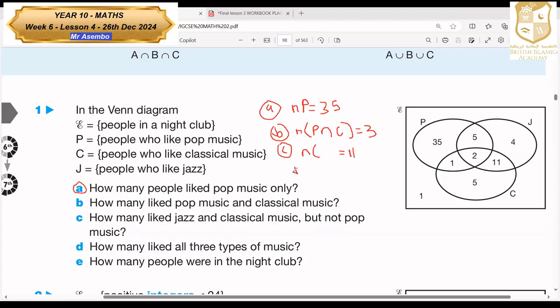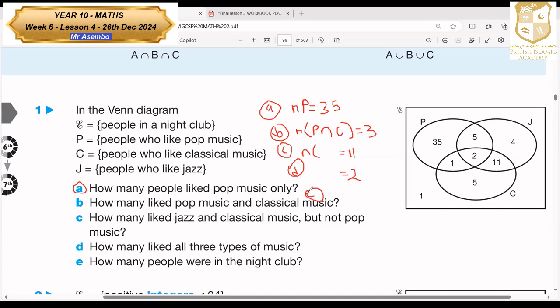Then the D, how many people like all the 3 music? Those ones are 2, the one meeting the 3 of them. Then the last one, how many people were in the nightclub? How do we get all of them in the club?